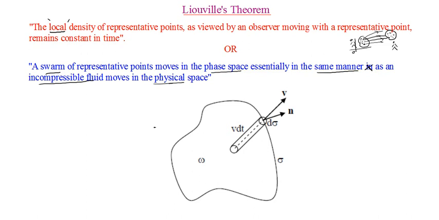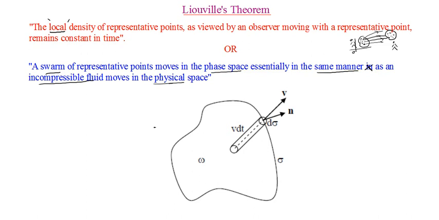And you know that an incompressible fluid means that the density of the particles cannot be compressed, right? So we believe that was one of the basic assumptions while we made up what is known as Bernoulli's theorem. So here the second statement of Liouville's theorem is comparing the flow of representative points in the phase space to that of the flow of the fluid particles in the case of an incompressible fluid, right? And you know that an incompressible fluid means what?